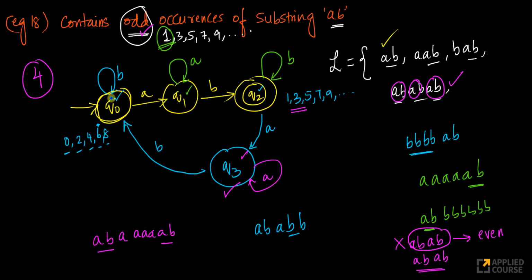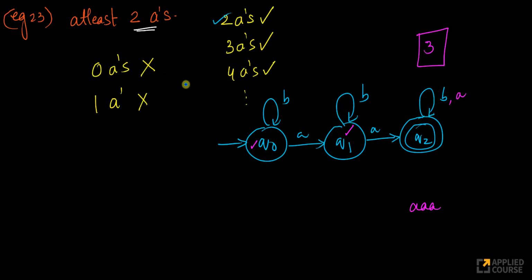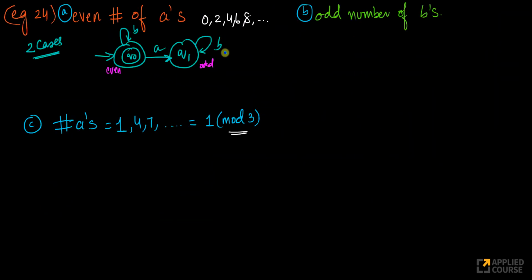So we have this state tracking all the even occurrences of AB, and this state tracking all the odd occurrences of AB. Now, similarly, can I have a much simpler thing? If I've seen 1 A, what if I have 2 A's? I should accept it. So if I have 2 A's, A followed by A, or A followed by any number of B's followed by A, that's it. For this state, both transitions on A and B are defined.